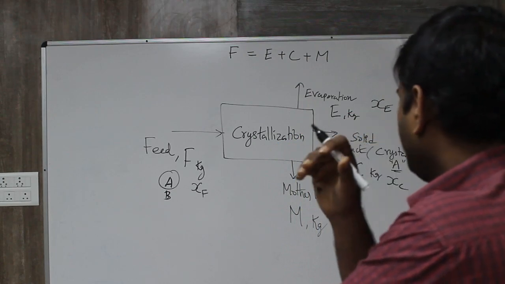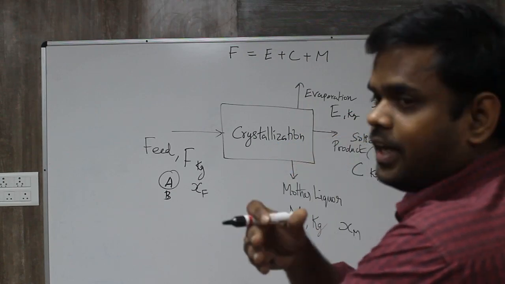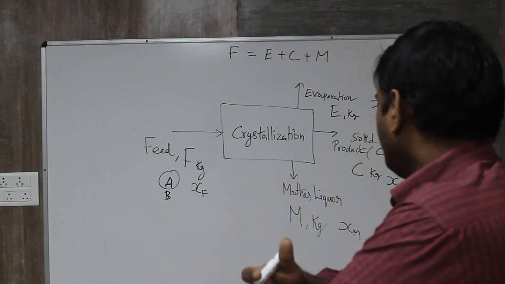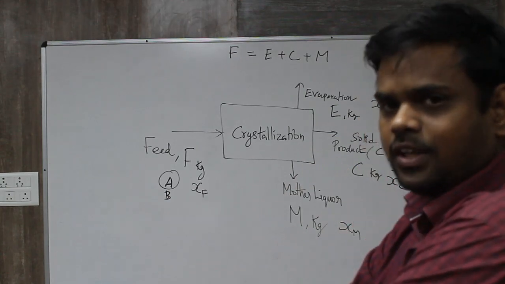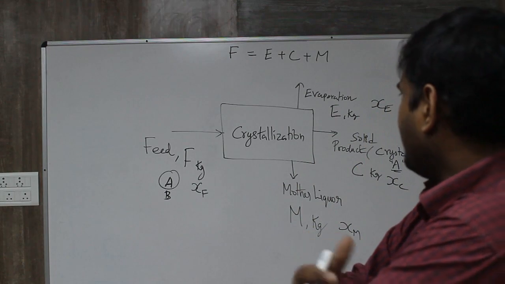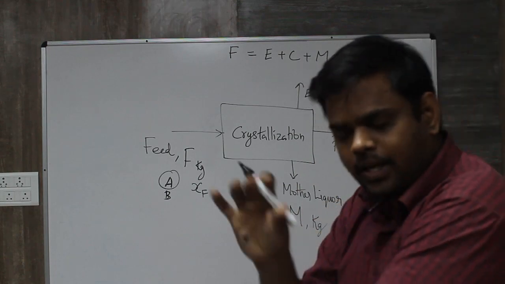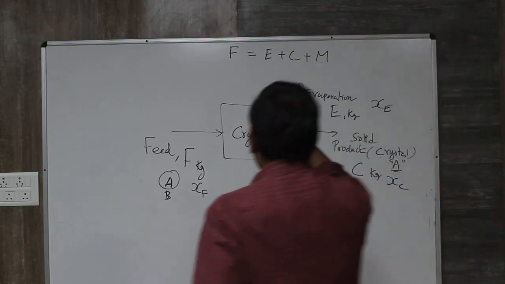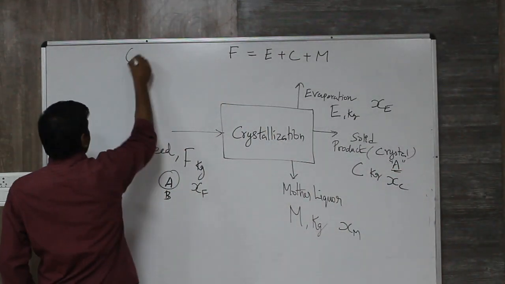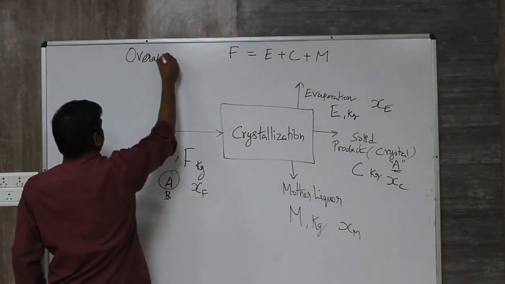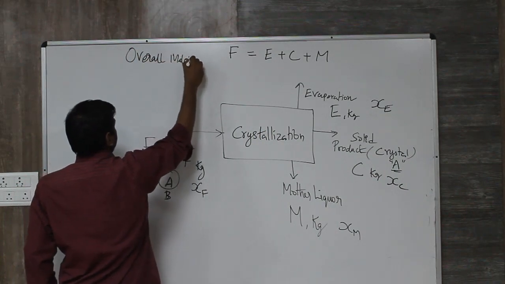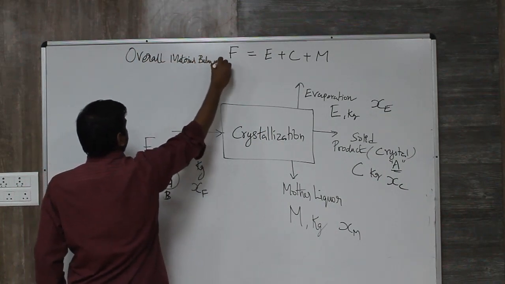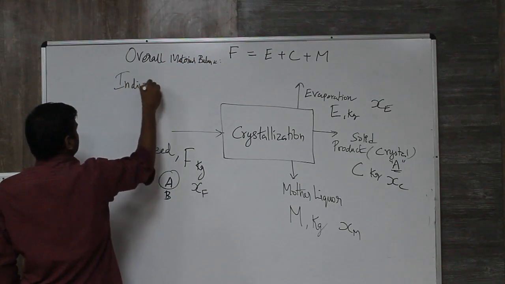Let Xc be the mass fraction of component A in C, that is, in the crystal, and let Xm be the mass fraction of A in the mother liquor. So how can we write the individual material balance? We have the overall material balance F equal to E plus C plus M. For component A, it is the mass fraction multiplied by total mass, that is, Xf into F equal to Xe into E plus Xc into C plus Xm into M.